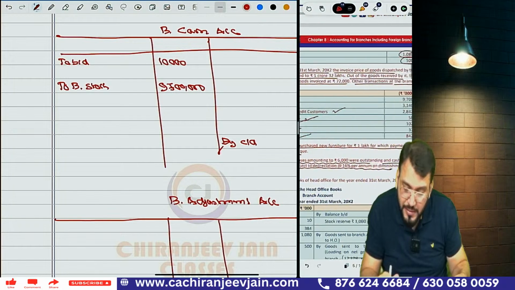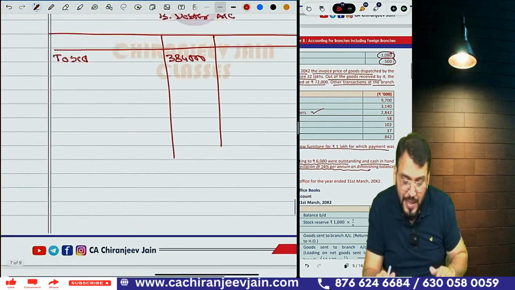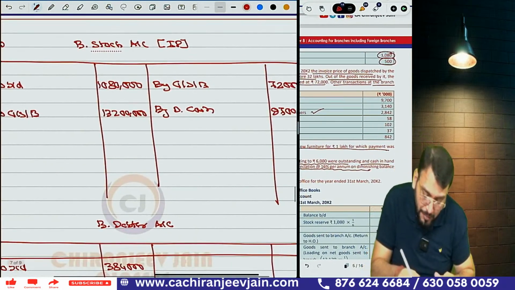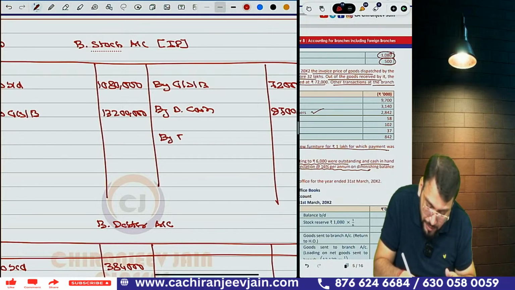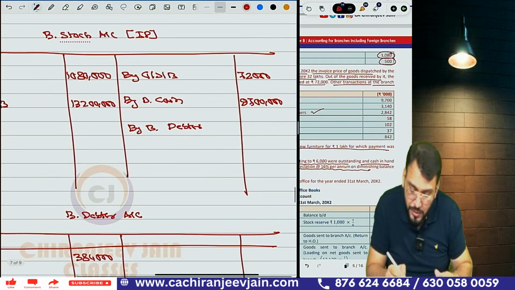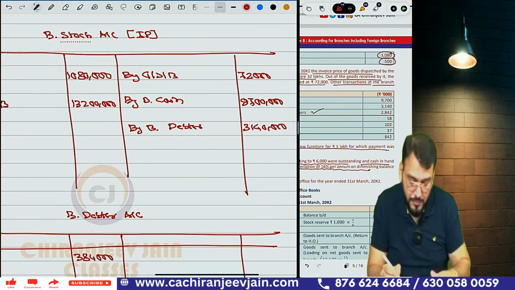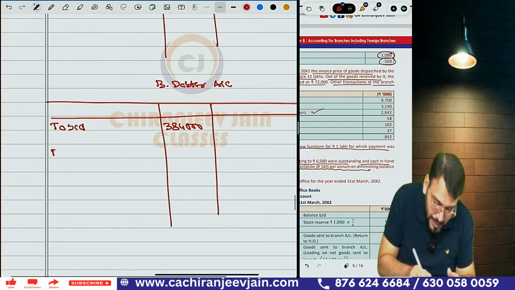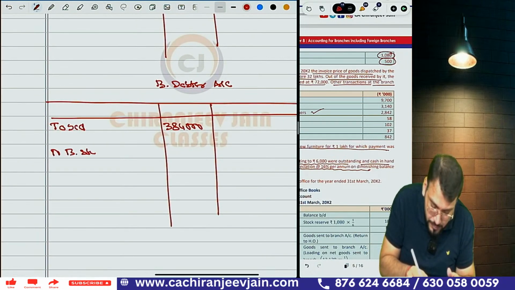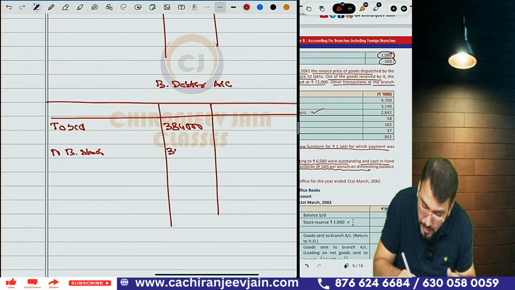Okay, sir. Then credit sales given 31 lakh 40,000. We write by branch debtor, how much? 31 lakh 40,000. We write debtor to branch stock. Debtor will increase by 31 lakh 40,000.